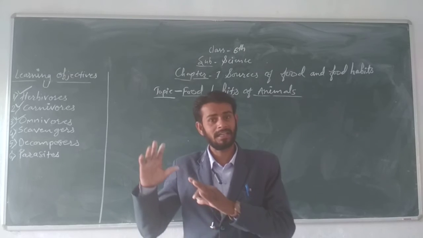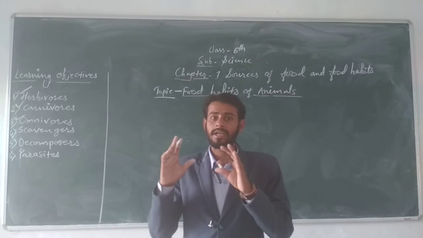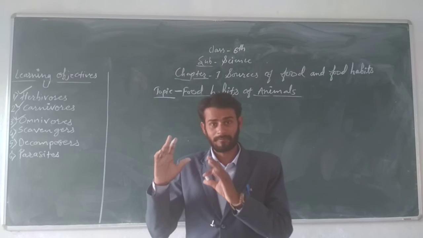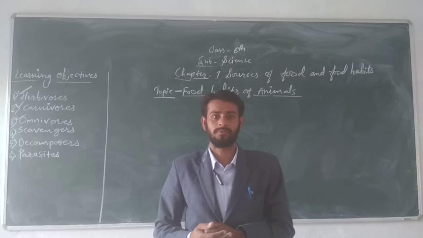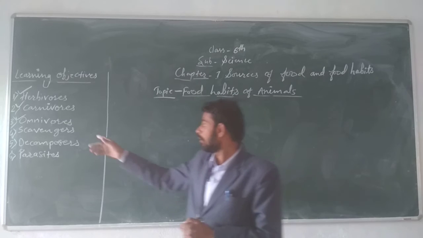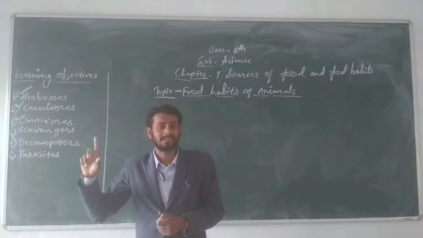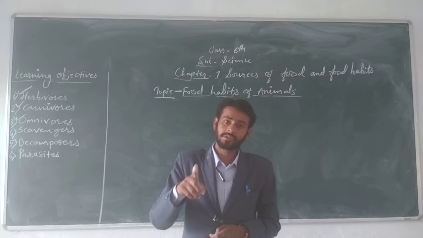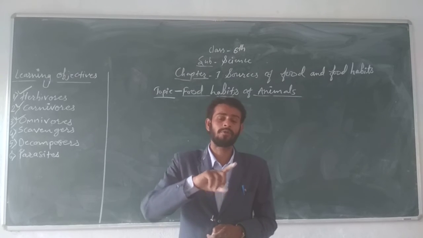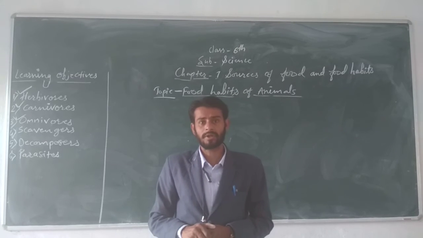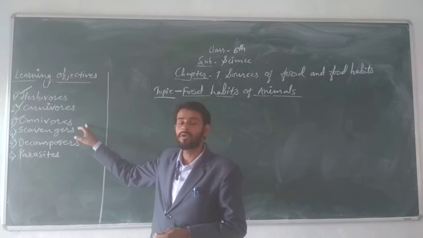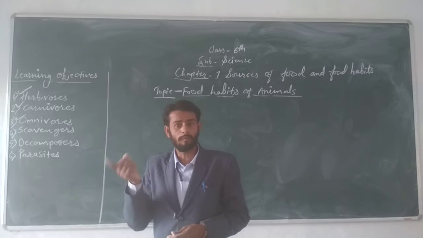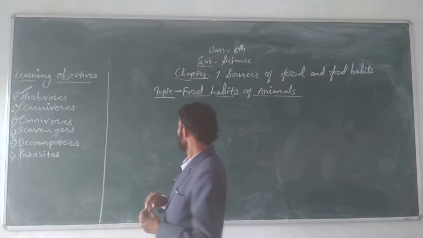They eat plant products and they also eat the flesh of other animals, right? So omnivores are the animals that feed on both plants as well as the flesh of other animals. These animals are called omnivores or omnivorous animals.